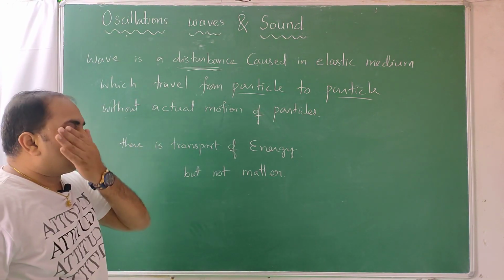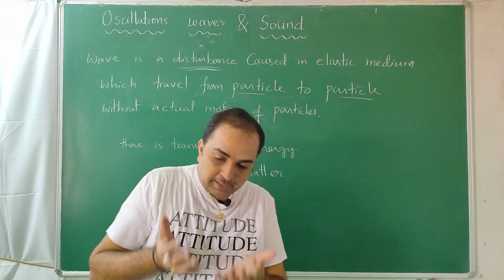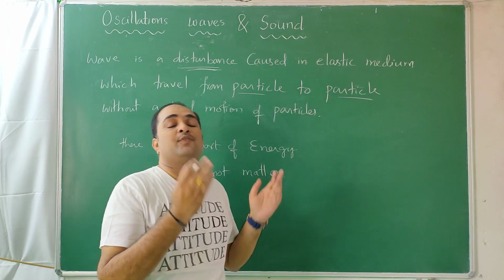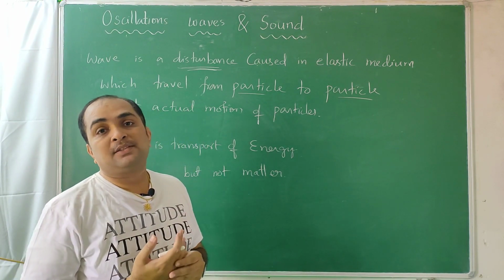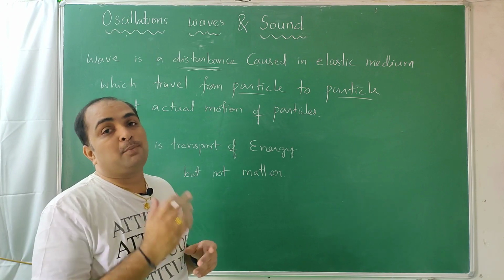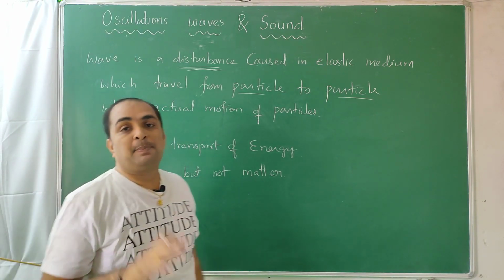This is the basic idea of wave motion. If you are carrying some mass, along with that you are carrying energy. For example, you are sitting in a car going from here to Vijayawada. Obviously mass also went, and the kinetic energy is there along with it. So energy and matter are both transported. That is particle motion. In wave motion only energy travels, particles don't travel.